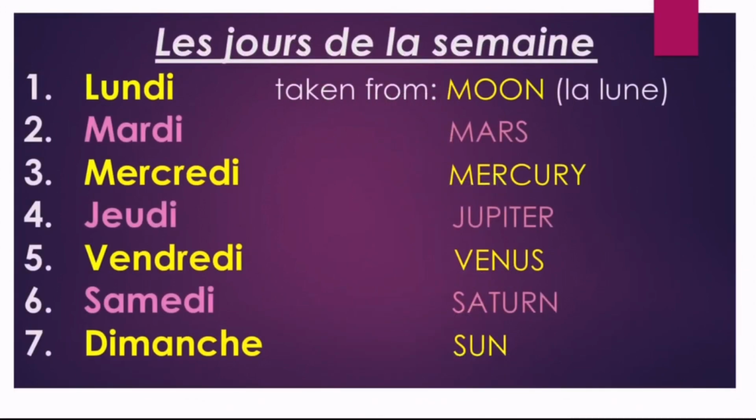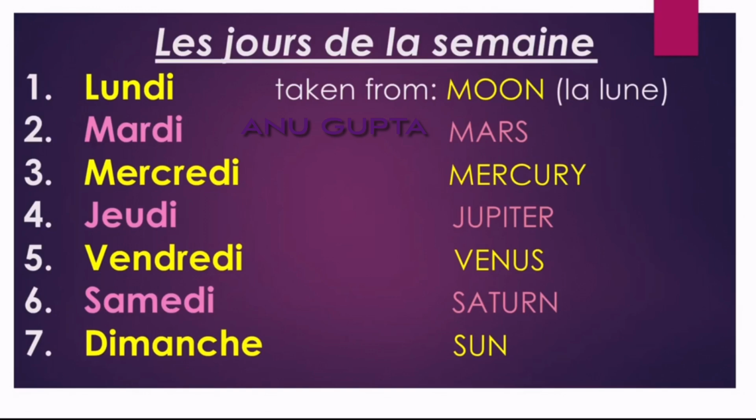The way in Hindi all the days of the week are named after planets or sun or the moon, the same way in French, the days are named after the planets and sun and the moon. The first one, Lundi, is taken from moon. We call moon la lune in French. Next is Mardi, it is taken from Mars. In Hindi, we call it Mangalwar. Mars is called Mangal in Hindi. The same way, Mardi is taken from Mars.